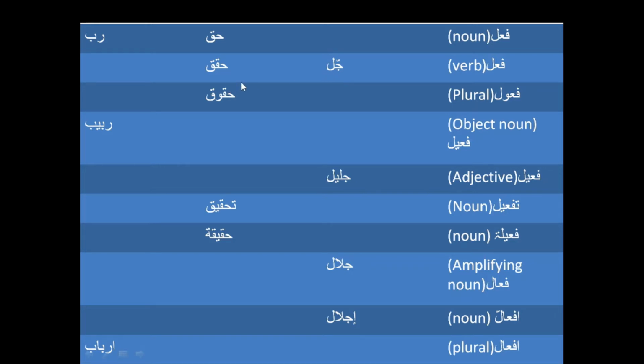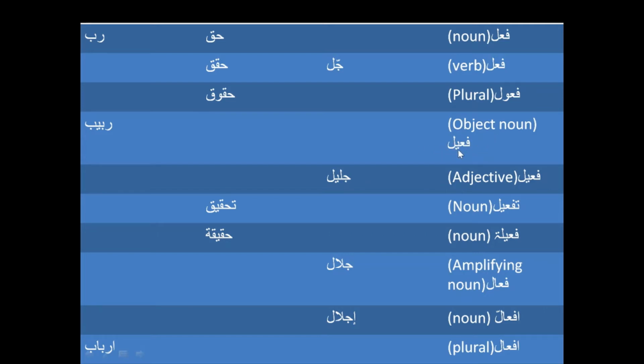And then from Haqqaq on this scale fuul we have Haquq, and Haquq would be the dues of somebody, or the due rights of somebody, like whatever somebody deserves. So the real rights or the due rights or only rights.